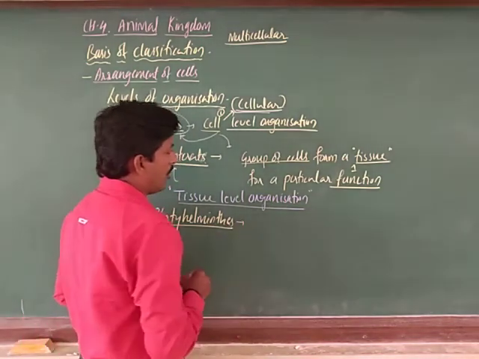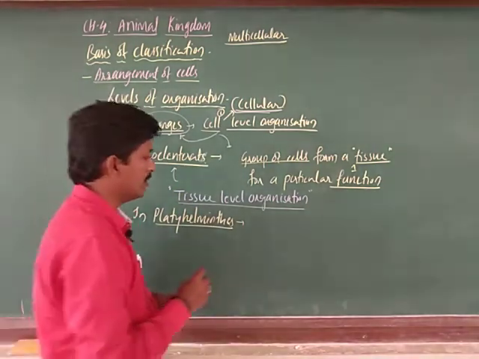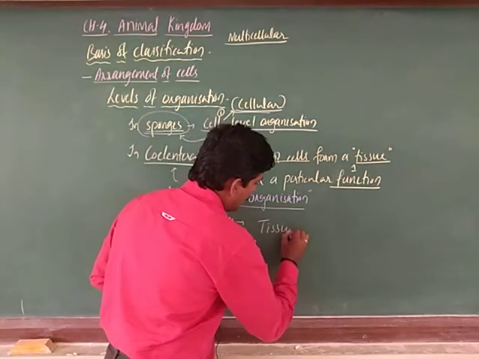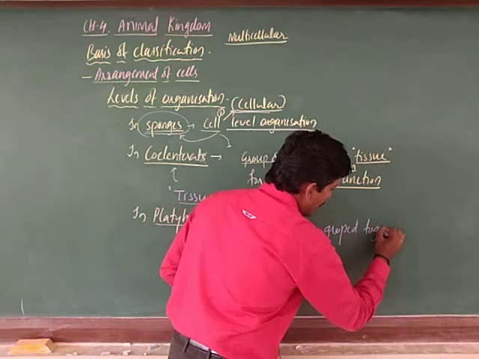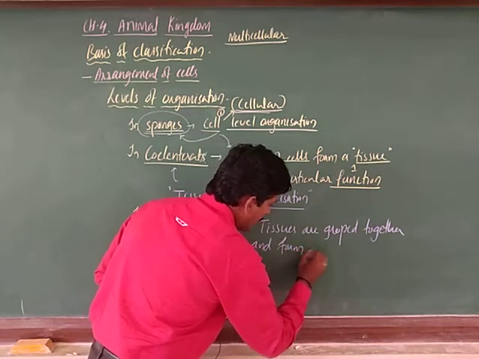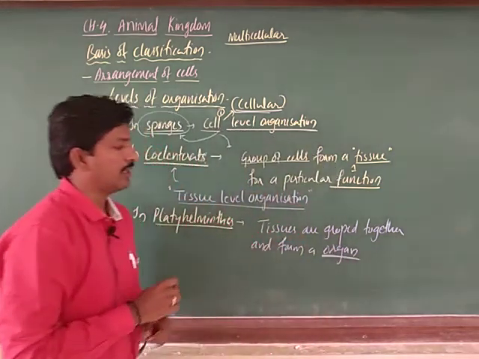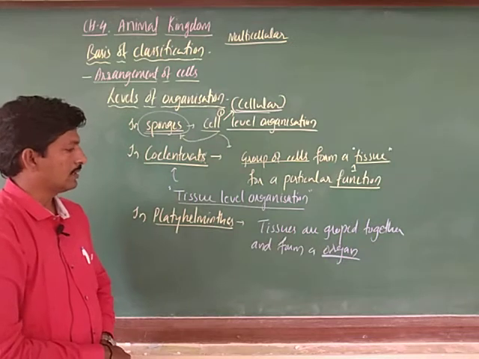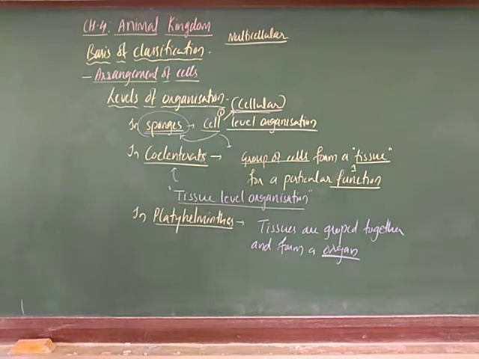In this group we observe that tissues are grouped together and form a structure called an organ. So the organ is formed here. We can observe the organ in Platyhelminthes, and also in other higher phyla.